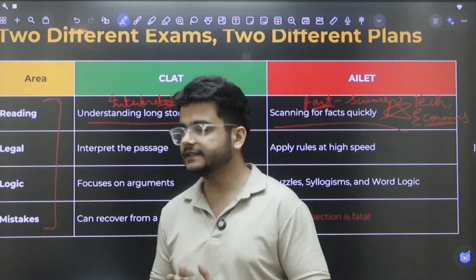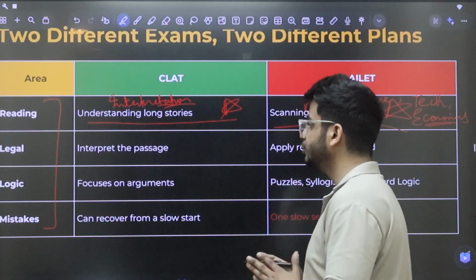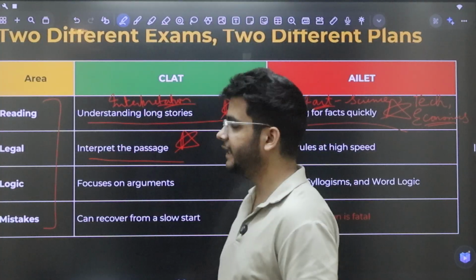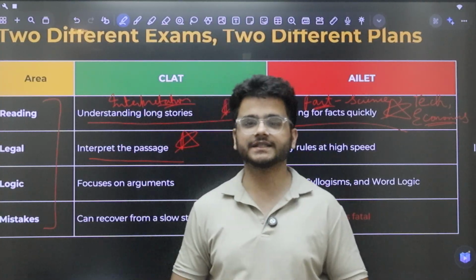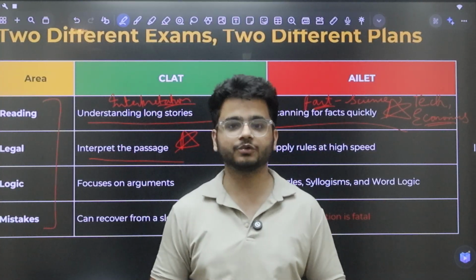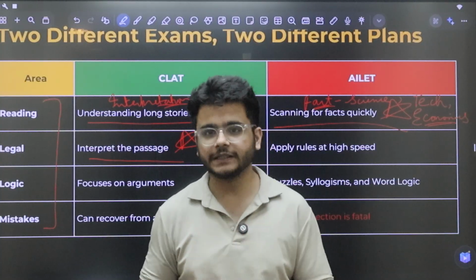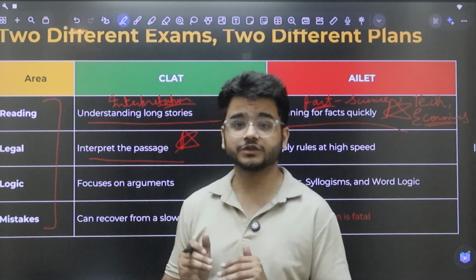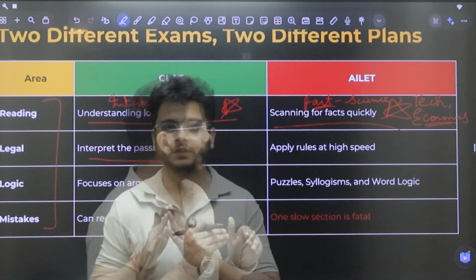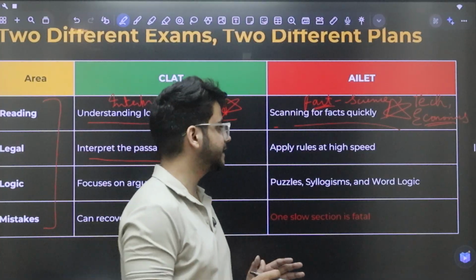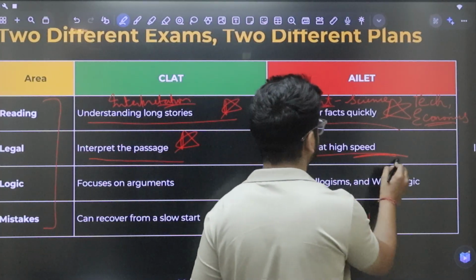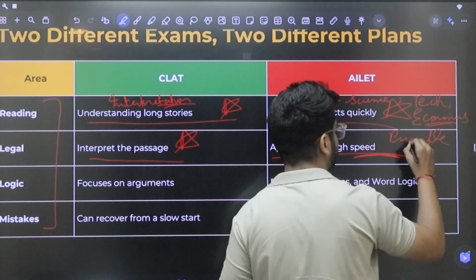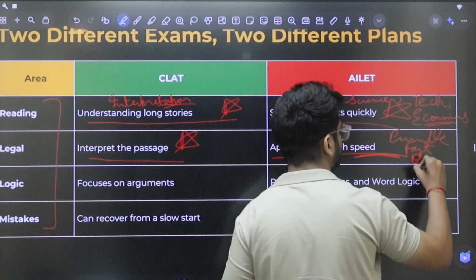Now talking about the legal section, in CLAT you have to interpret the passage. So CLAT में ऐसा नहीं रहता है कि you have to understand all the legal principles, you have to have the knowledge of all the articles of the constitution. CLAT में the legal section is mostly critical reasoning based. So ALET में हमारा रहता है legal section में you have to apply rules at high speed. You will be given a principle, you will be given a fact and you will be given options.